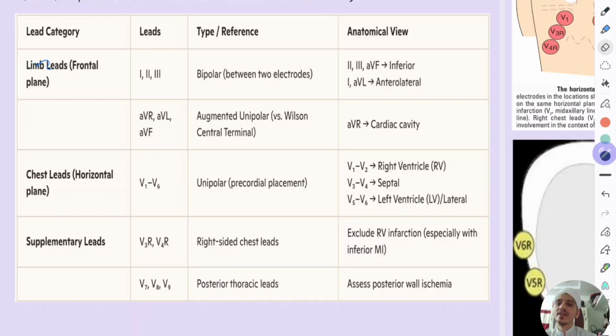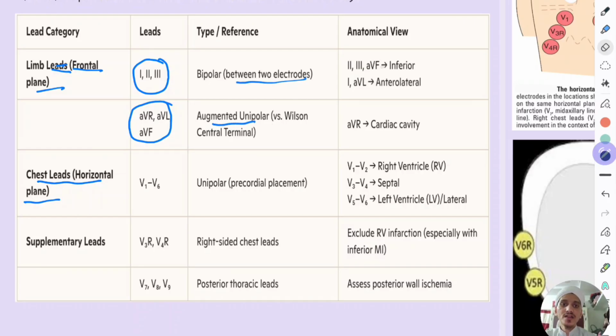So limb leads are in the frontal plane, and chest leads are in the horizontal plane. Bipolar leads are 1, 2, 3, between two electrodes. Unipolar augmented leads are AVR, AVL, AVF. V1 to V6 are unipolar leads, precordial placement. V3R and V4R act as right-sided chest leads. These are used to exclude right ventricular infarction, especially with inferior MI.